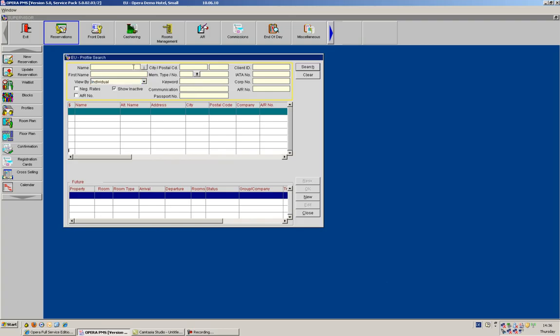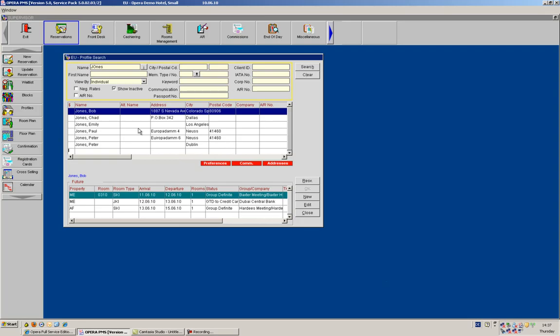If I would like to search for a name and I know the exact spelling, then I could just type in here the name of the guest and go to search. And here the system will give me all the names that I have in the system that are equivalent to Jones. Or if I am not sure of the way that the name is spelled, but I know only a few letters of the name, I could say % sign and the ON. And now the system will give me all the names that have ON in them. It could be that ON is in the beginning of the name, or it could also be that ON is somewhere in the middle of the name.